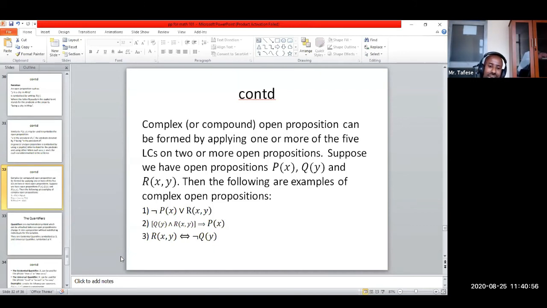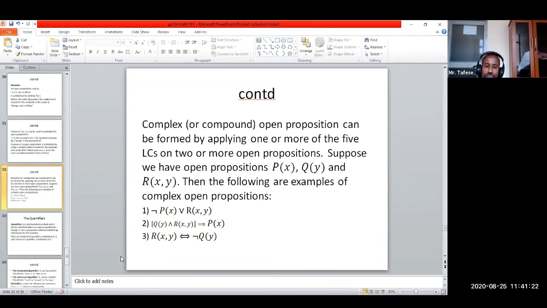Capital P and capital R are the given open propositions. Two is the minimum number, and one connector is the minimum number for connecting. Two open propositions is the minimum, but it can go beyond one logical connector, and beyond two open propositions.